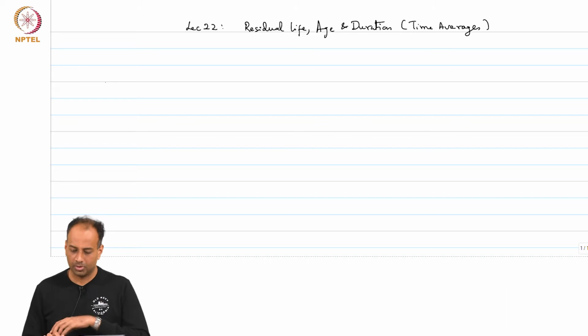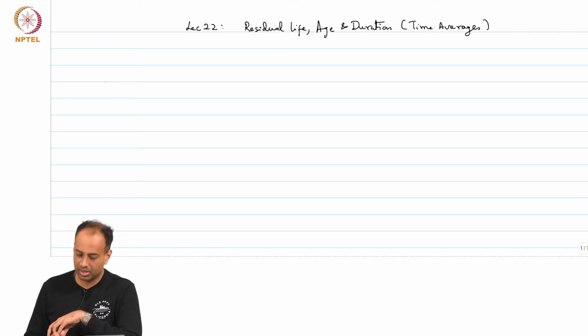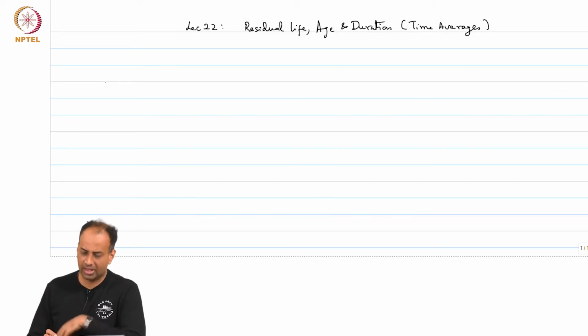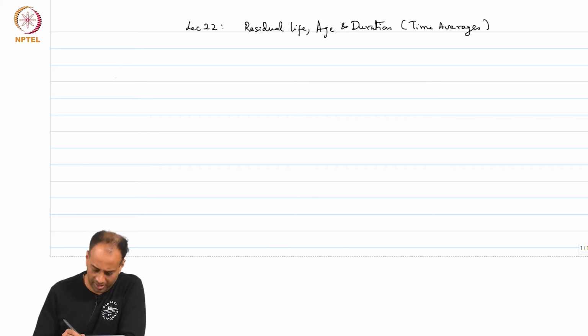Welcome back. Today we will discuss the residual life, age and duration of a renewal process, only restricting to time averages. Before we get into this, I would just like to refresh your memory on the difference between time averages and ensemble averages. Just recall that if N(t) is a renewal process,